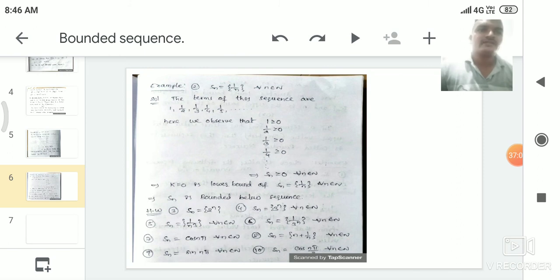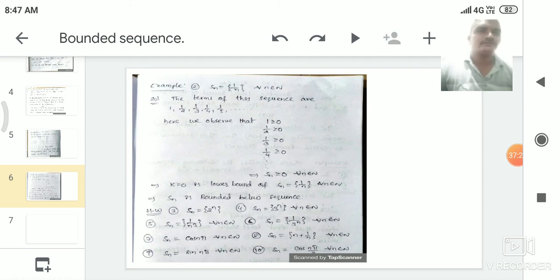The value of sin n pi is equal to 0. So the terms of the sequence are: the first term is 0, the second term is 0, the third term is 0, the fourth term is 0, the fifth term, the sixth term, as well as the nth term, and so on, are all equal to 0.